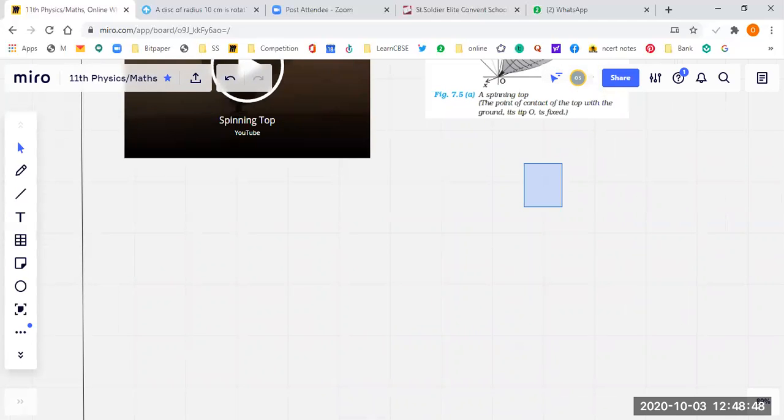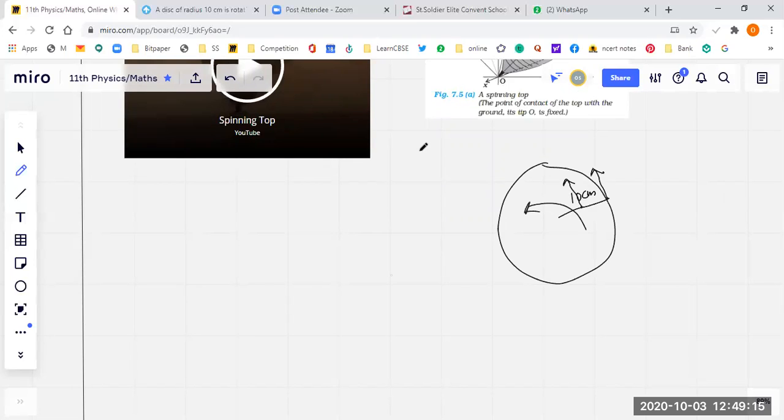This is the rim of a cycle, and the radius of this rim is, let's say, 10 centimeters. The question asks: what is the velocity of this point? What is the velocity at the center? Let's say it's rotating in this direction, so this point might have velocity in this direction.